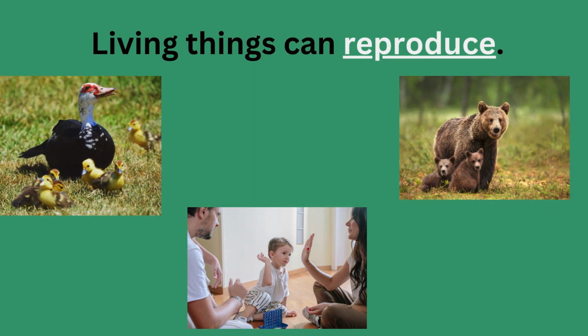Living things can reproduce. This means that living things make young ones just like them. Ducks have ducklings, bears have cubs, and your parents had you. How many names of baby animals do you know? Ducklings, cubs, kittens. Continue my list in the comments section. Let's see who can write the most baby animal names.